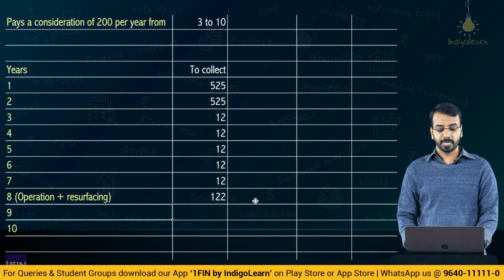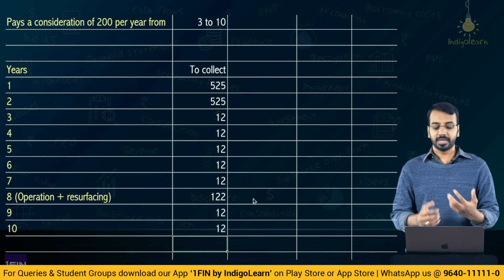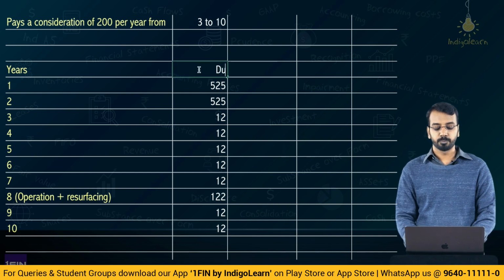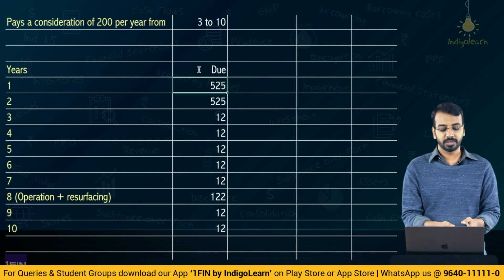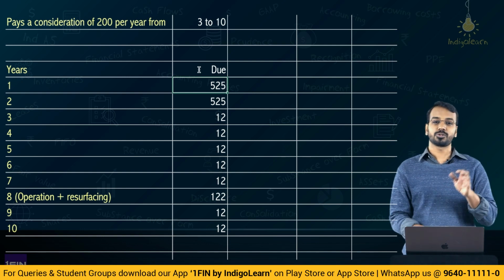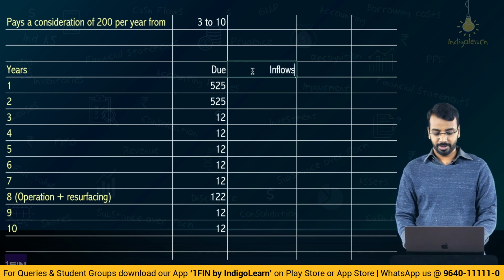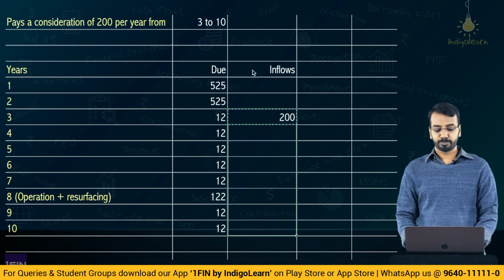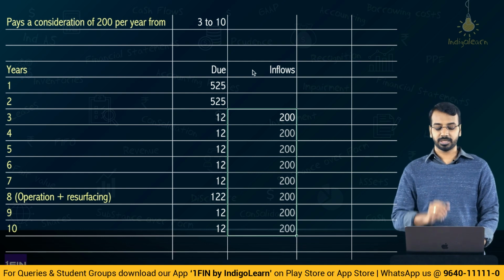Okay. Then in the 9th year again 12 is to be collected, in the 10th year again 12 is to be collected. When I say to collect, this means due. These are the amounts due at the end of each year for respective years from year 1 to year 10. The grantor is supposed to pay these amounts to the entity. But when did the payment start? Inflows or the payments started in year 3, 200 per year till the end of the 10th year, that is 1600, which is collected.